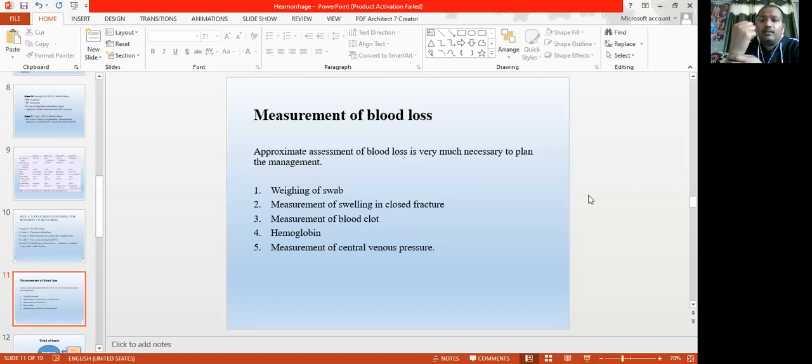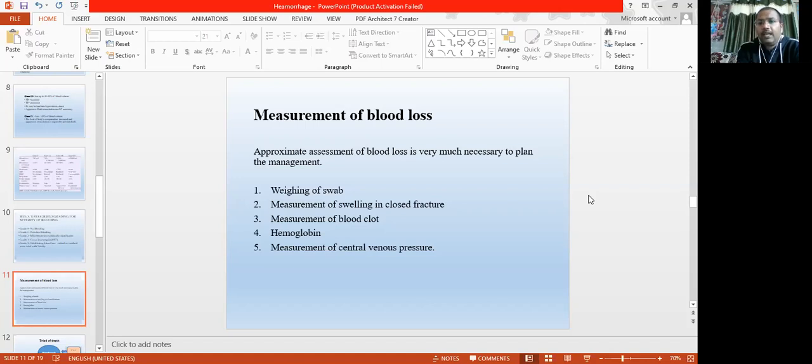So 500 ml of blood is approximately equal to a clot the size of the patient's closed fist. If the blood clot is as large as 2 to 3 closed fists, that means almost 1500 ml.